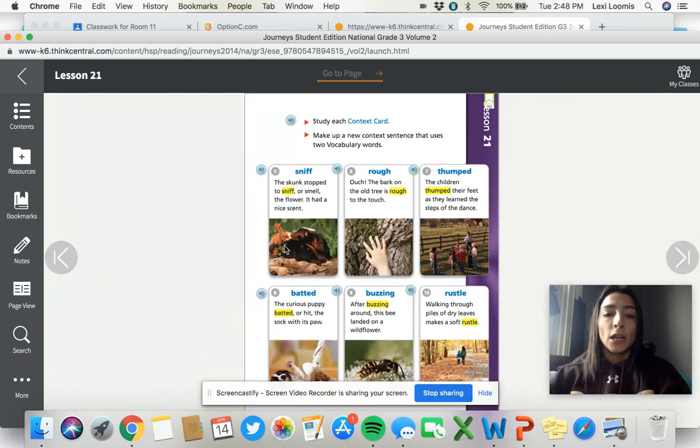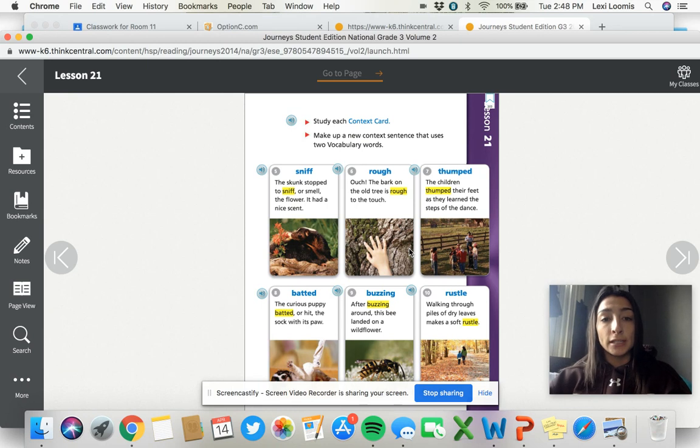And then our last few words. Sniff. The skunk stopped to sniff or smell the flower if it had a nice scent. So we are going to be talking about things that maybe we smell in our personal narratives. We're using our 5 senses. So sniff could be a word that you use. And we are talking about how things feel.